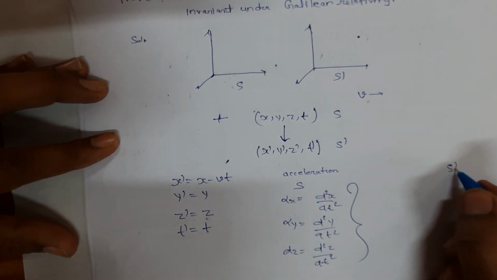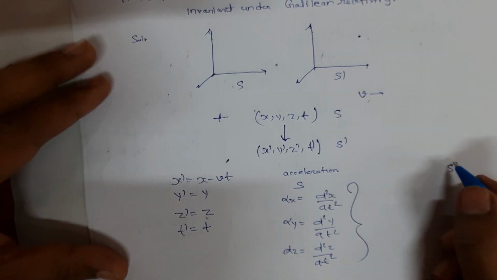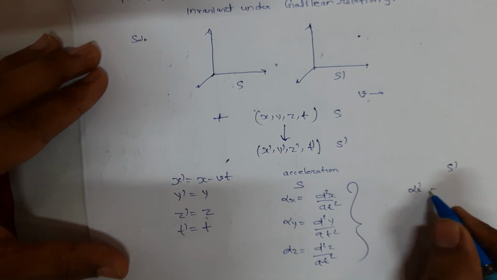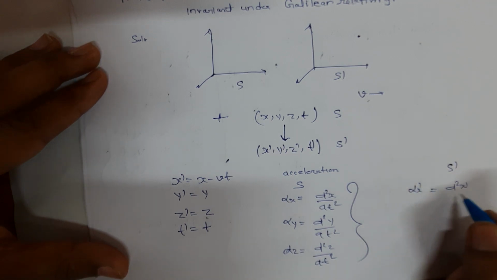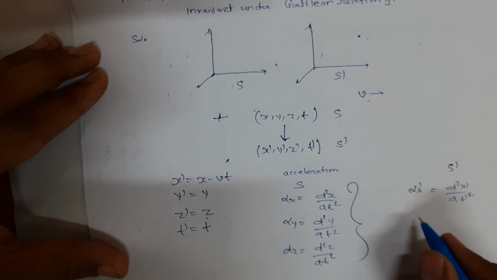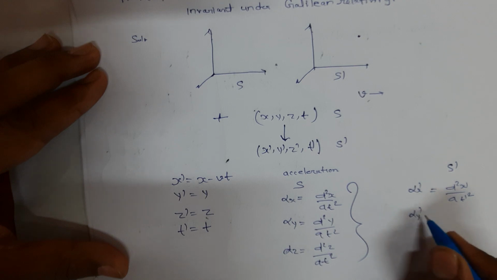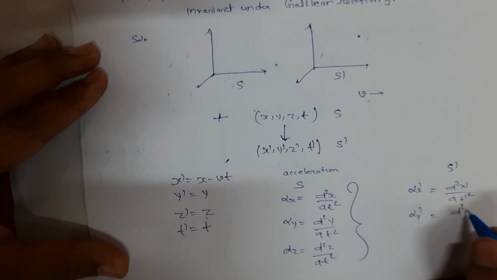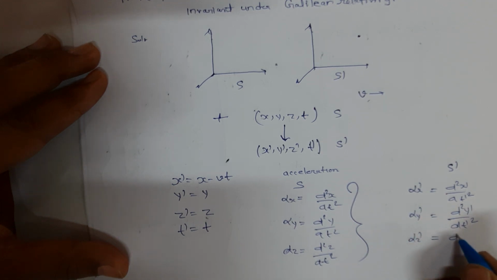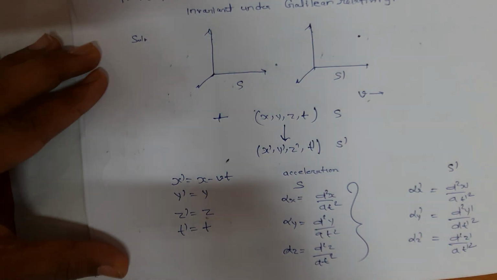In S dash frame of reference, the acceleration will be defined as alpha x dash is equal to d2x dash by dt dash square, alpha y dash is equal to d2y dash by dt dash square, and alpha z dash is equal to d2z dash by dt dash square.